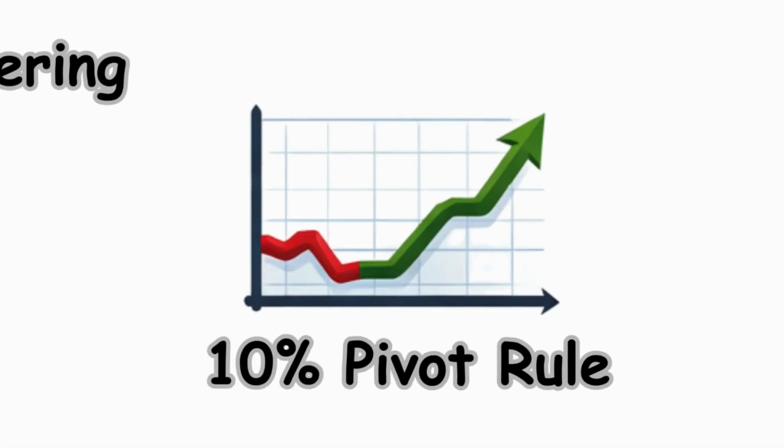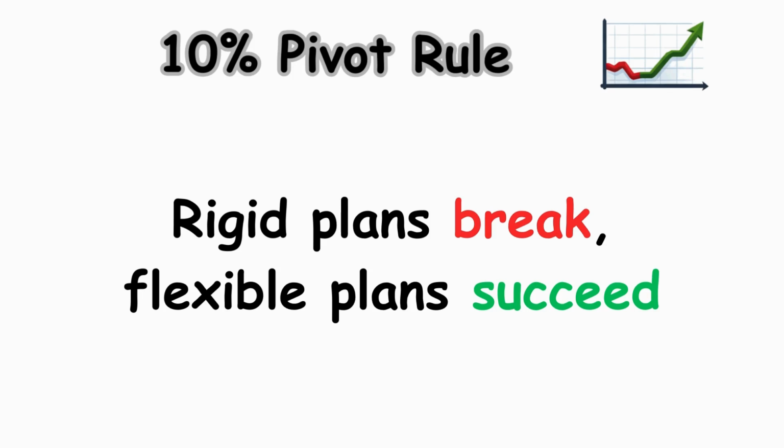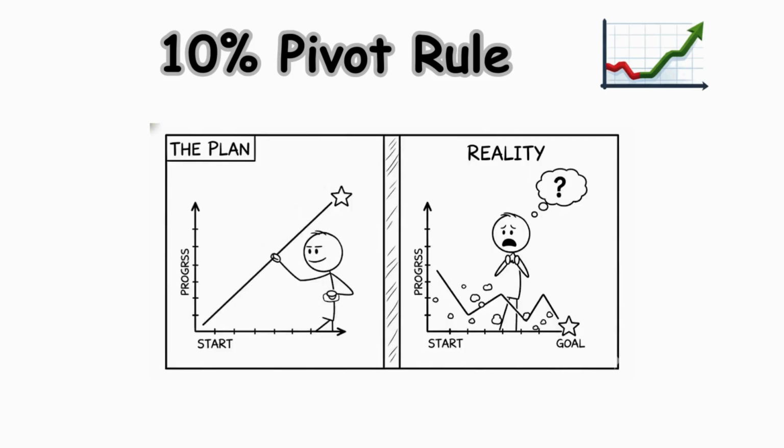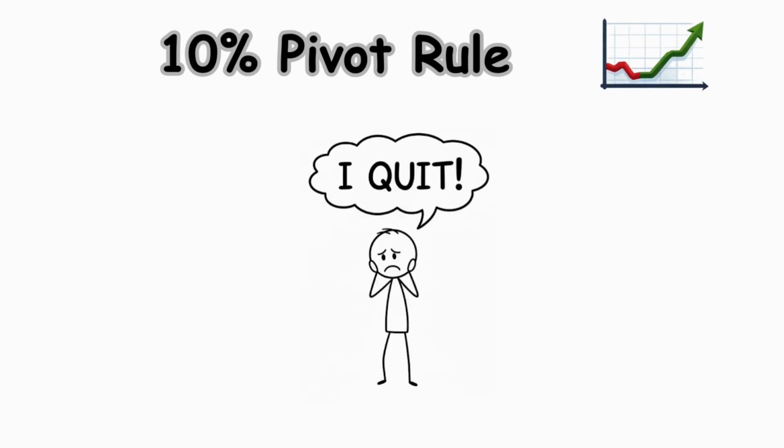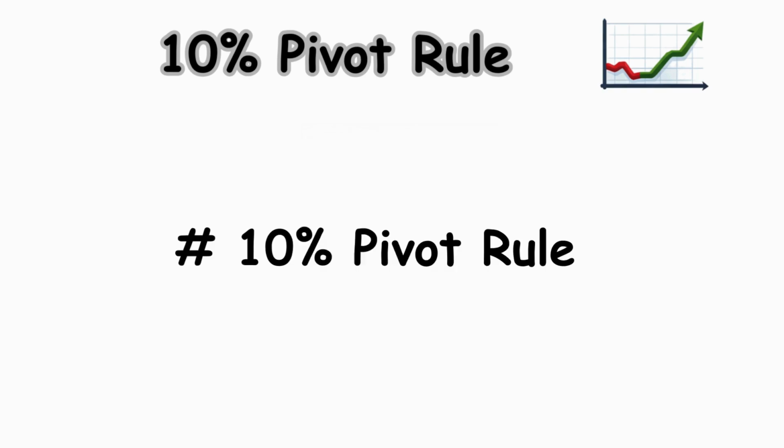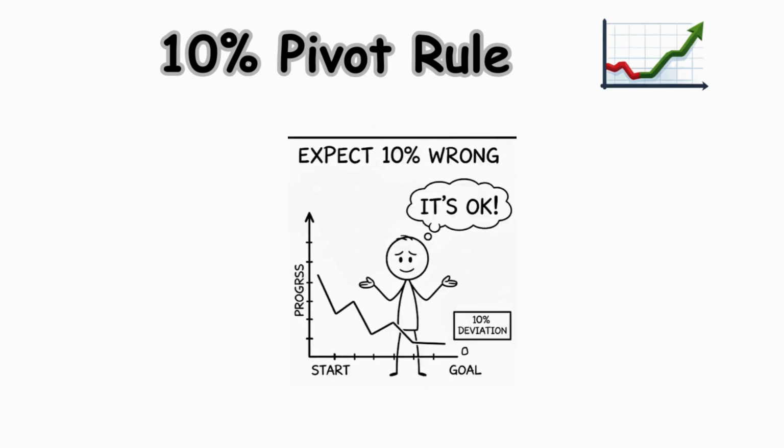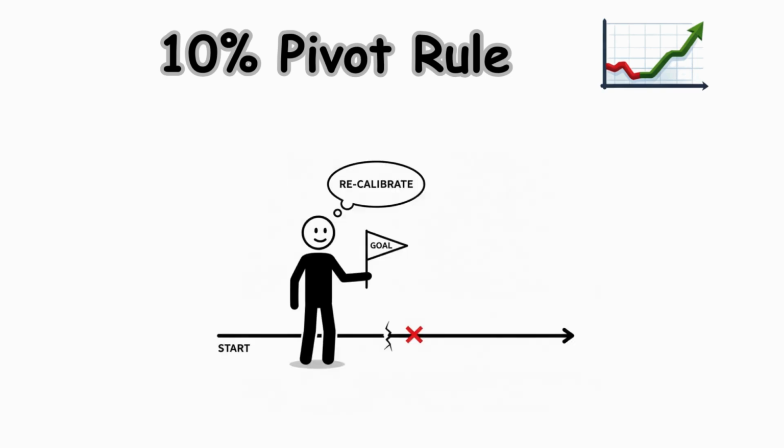The 10% pivot rule. Rigid plans break, flexible plans succeed. The moment a plan hits reality, it will start to deviate. Most people quit the moment they fall behind schedule. Use the 10% pivot rule. Expect that 10% of your plan will go wrong. When it does, don't scrap the project.